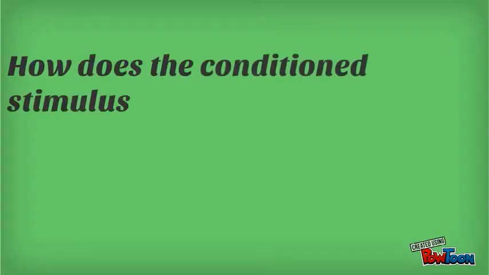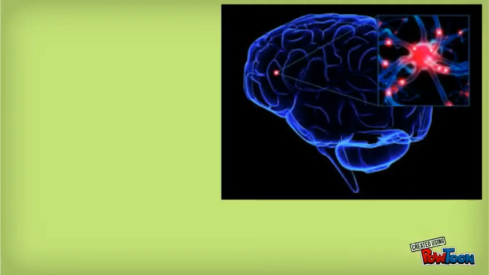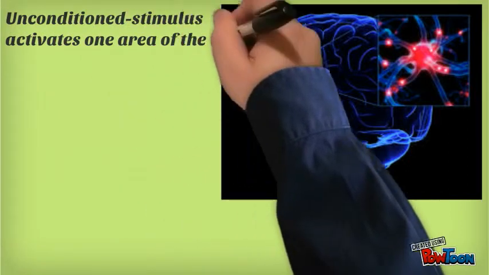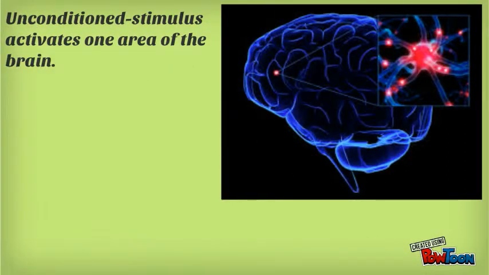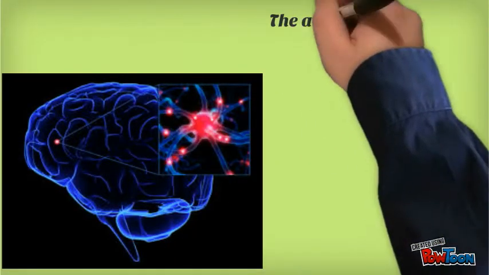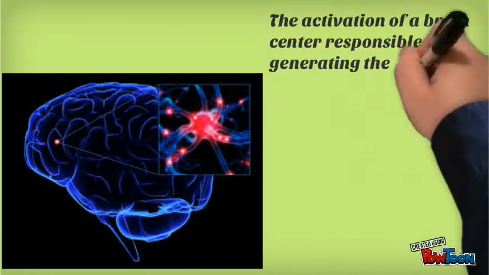How does the conditional stimulus become able to elicit the same response as the unconditional stimulus? According to Pavlov, the presentation of the unconditional stimulus activates one area of the brain, a stimulation of the neural area responsible for processing the unconditional stimulus. This is the activation of a brain center responsible for generating the unconditional response.